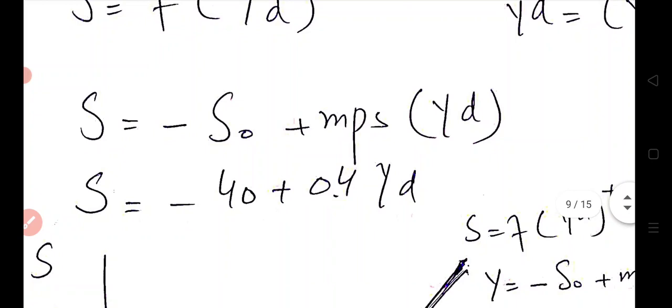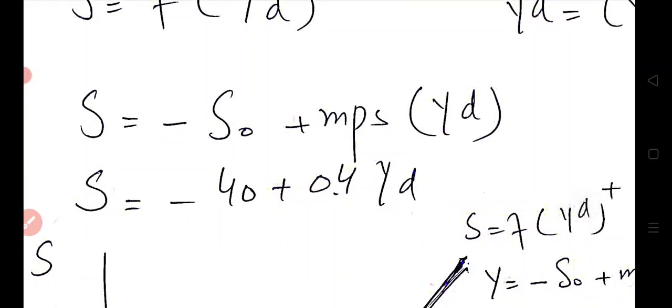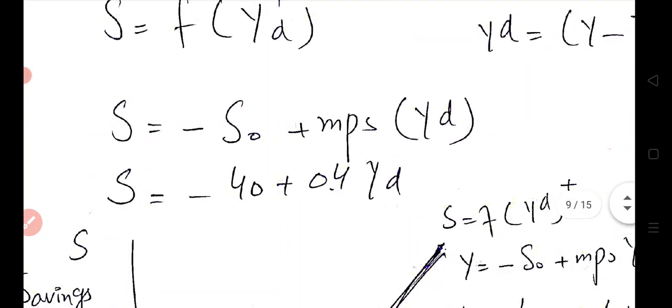And the specific saving function we have taken here is S is equal to minus 40 plus 0.4 YD, meaning that autonomous saving of minus 40 means the consumer will borrow 40 rupees when he has zero income for his basic needs. And 0.4 is the MPS, which states that if consumer income increases by 1 rupee, the consumer will save 0.4 rupee out of that, and 0.6 rupee he will spend.